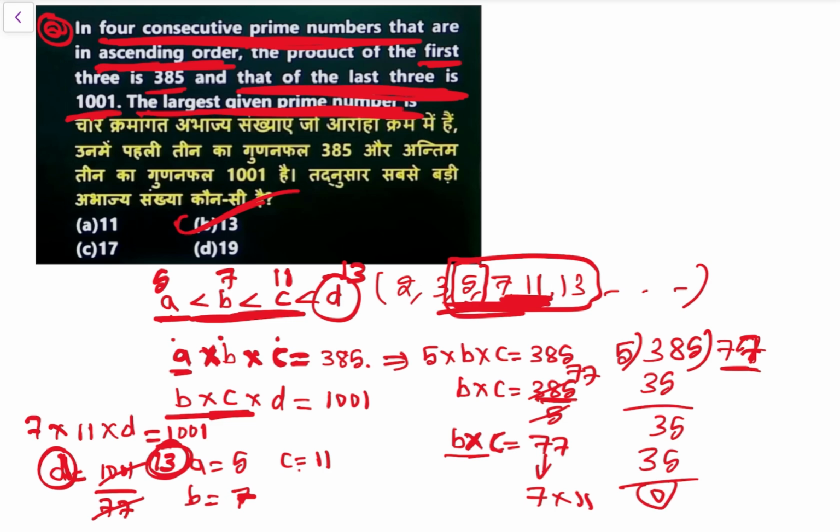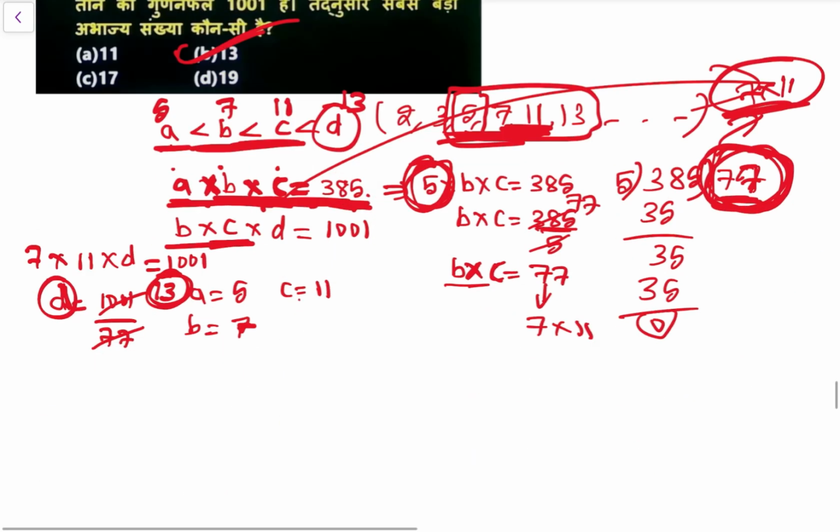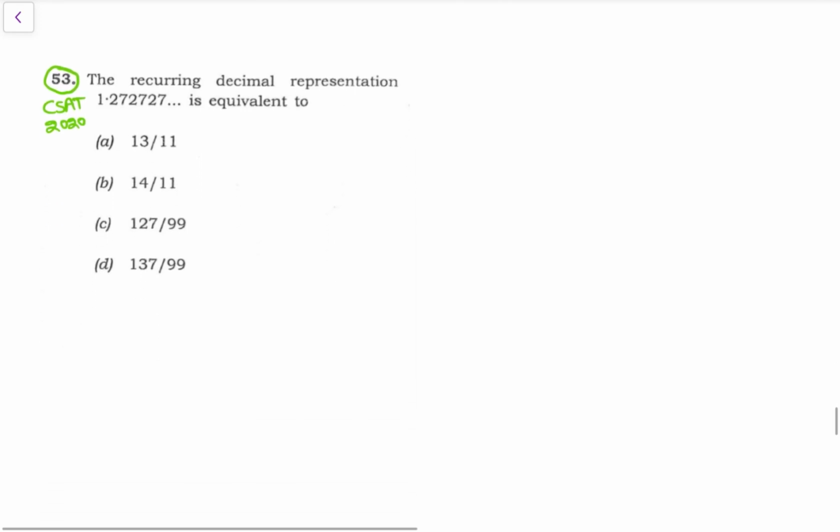So हमें इधर ये करना है कि भाई A into B into C ये आ रहा है. So all are prime numbers. So then one number has to be 5. One number has to be 5. So एक 5 को लिया तो उससे डिवाइड कर दिया तो हमें B into C का रिजल्ट आएगा. ठीक है. Then after B into C का रिजल्ट we can say B into C is 77 है, that is 7 into 11, प्राइम नंबर्स फॉर्म में लिख सकता है. So from this we will get. ठीक है. अगेन वेरी गुड क्वेश्चन. ठीक है. So these are prime number based questions.